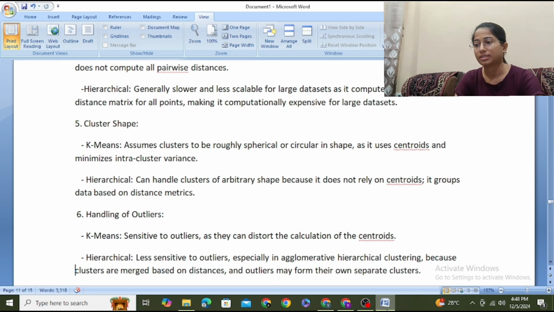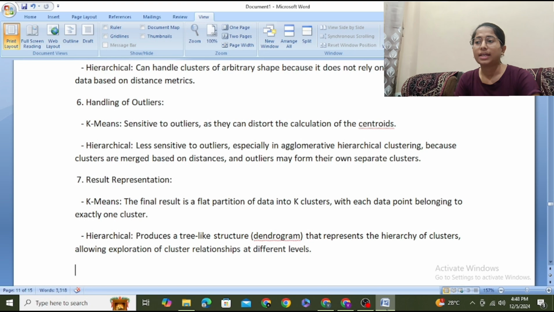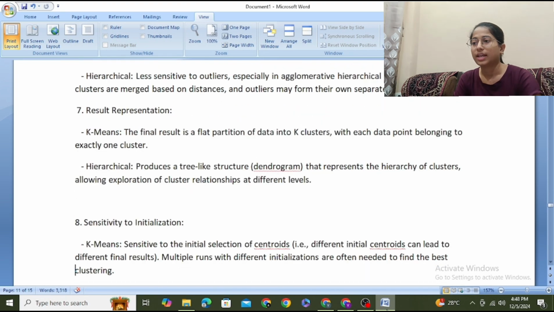It groups data based on distance metrics. Handling of outliers. K-means is sensitive to outliers, as they can distort the calculation of the centroids. Hierarchical clustering is less sensitive to outliers, especially in agglomerative hierarchical clustering.